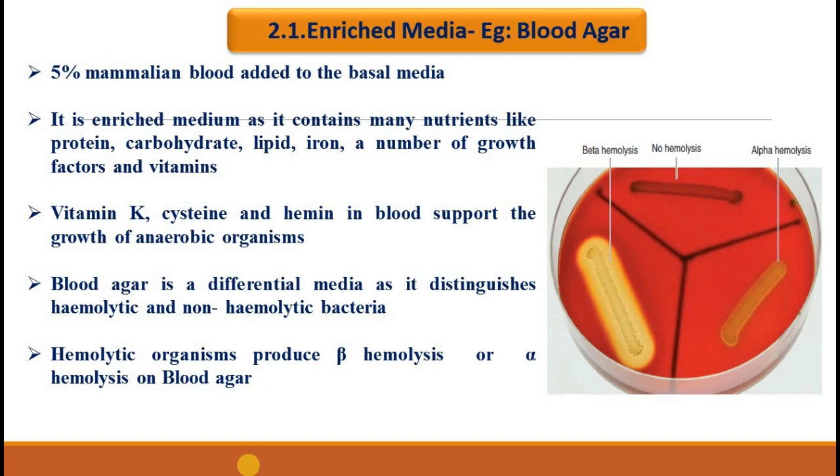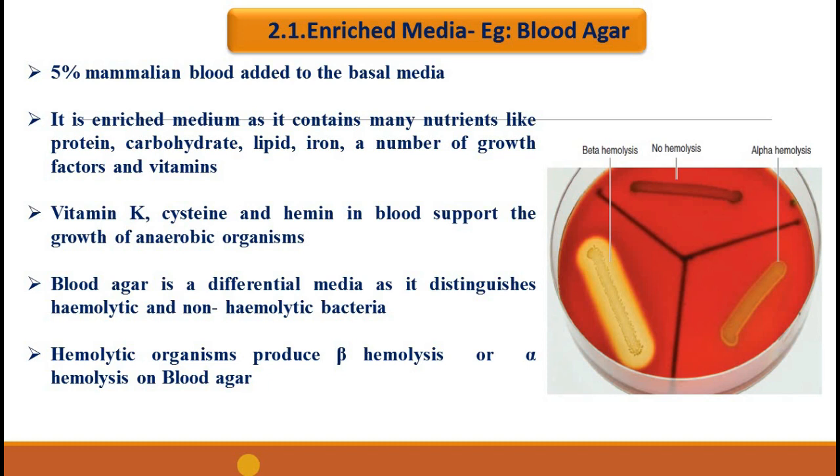In the case of beta hemolysis, complete lysis of RBC will be taking place. So, on the blood agar where the organism is multiplying, we can see clear zones around the colony.